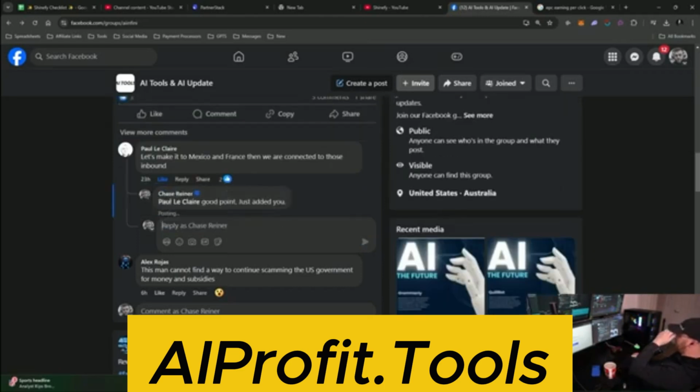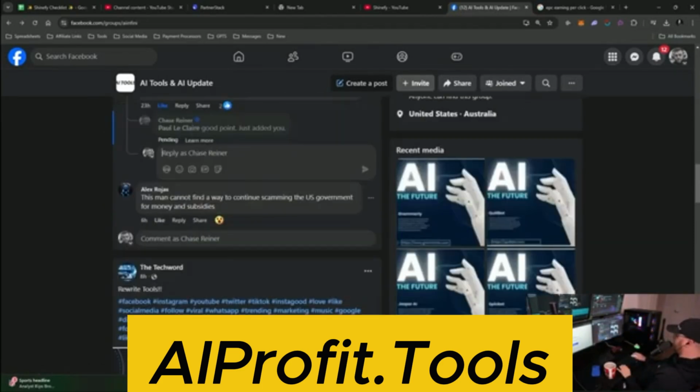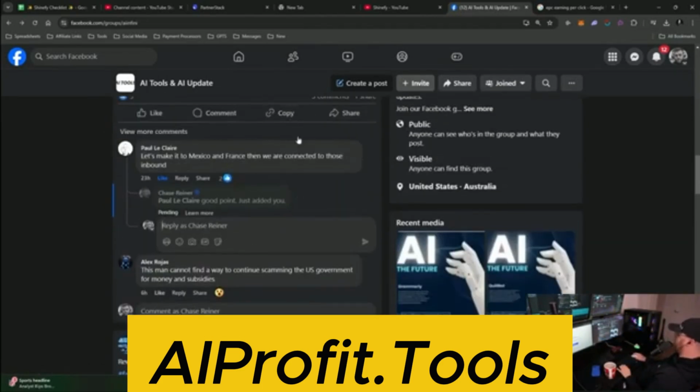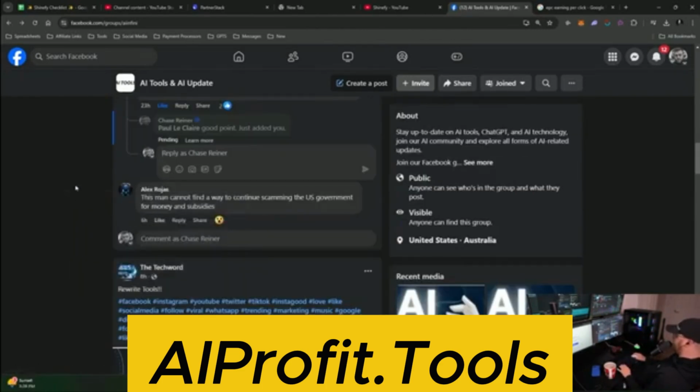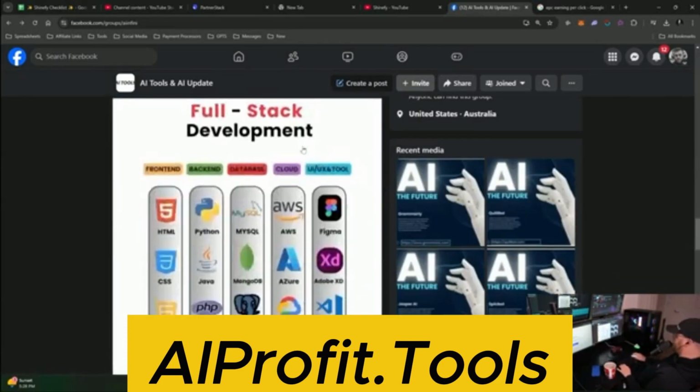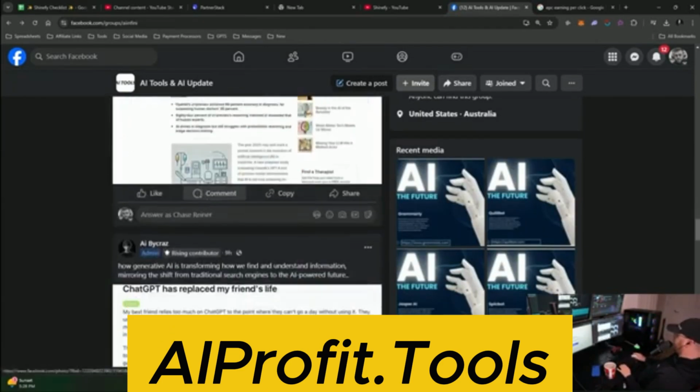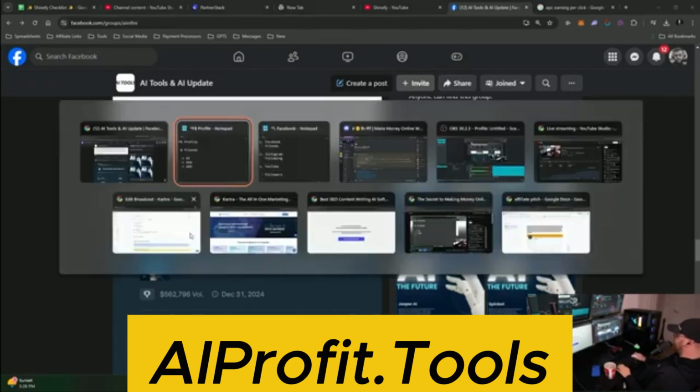And really all you're looking for is for them to add you back. I don't know if this group makes you, some of the groups have different rules, right? Some of the groups, you have to be approved before you can comment on people's posts. But ideally you want to do this with a bunch of people, right? Like Alex here. This man cannot find a way to continue scamming the US government for money. Okay, maybe that's a little negative. But you ideally want to just find really engaged people, because here's the thing.